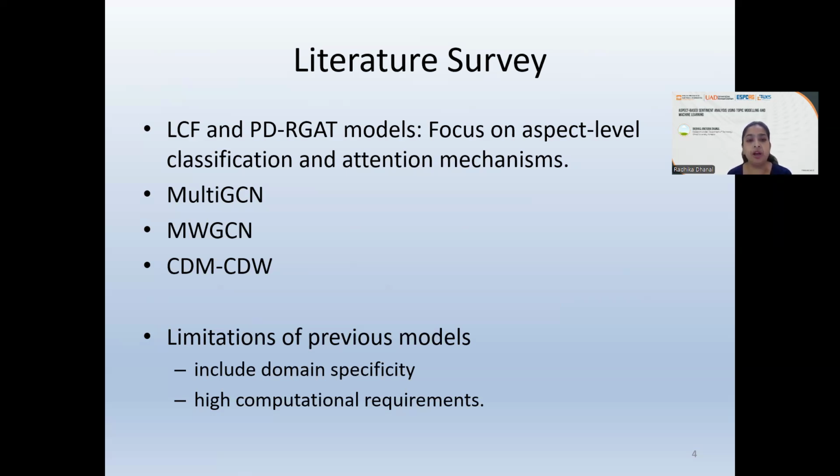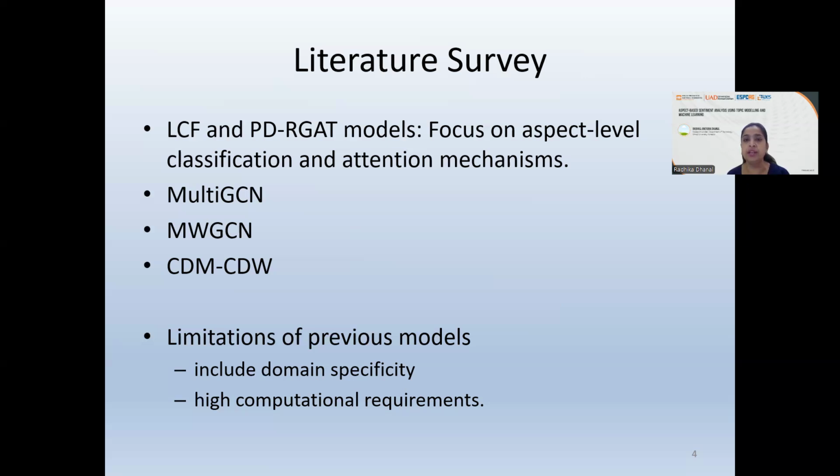Then further we have the multi-weight graph convolution network, and the last one is the context-free dynamic mask, context features dynamic weighted model. Now, if you talk of the results, the accuracy ranges between 78% to 83%. These people have worked on certain benchmark data sets, one is the laptop data set, and the other is the restaurant.